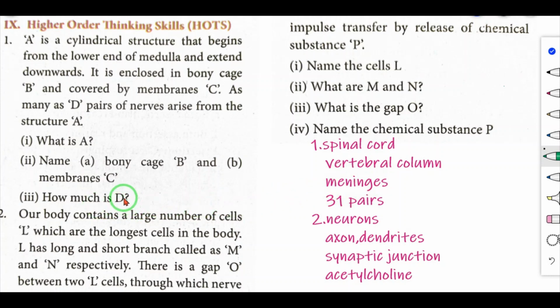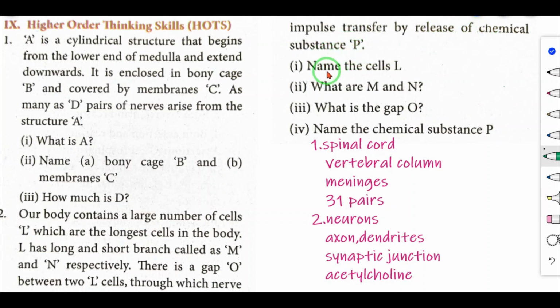Then how much is D? How many pairs of nerves arise from the structure A? Structure A is spinal cord. So how many pairs of nerves arise from the spinal cord? 31 pairs. Then number 2, our body contains a large number of cells L, which are the longest cells in the body. L has a long and a short branch called M and N respectively. There is a gap O between two L cells through which nerve impulse transfers by release of chemical substance P.